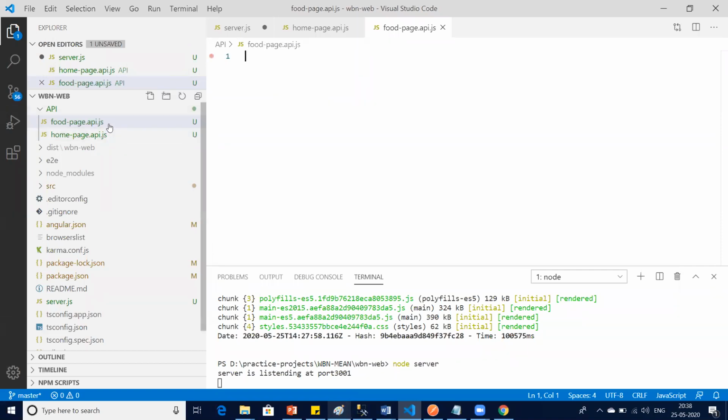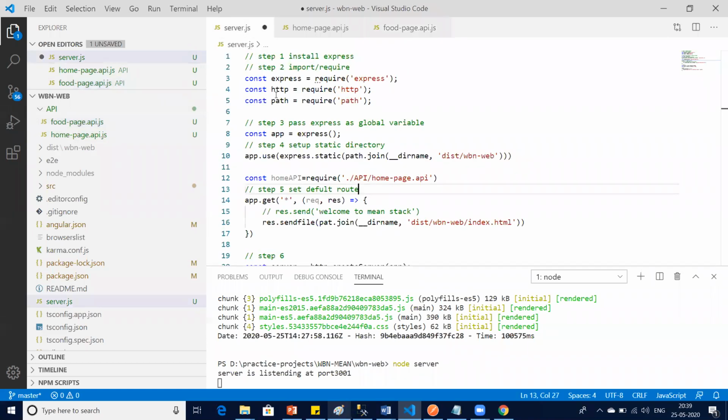If our API structure is too huge, then under the API folder we will create segregation, I mean, we create subfolders. It totally depends upon us how we want to take it.